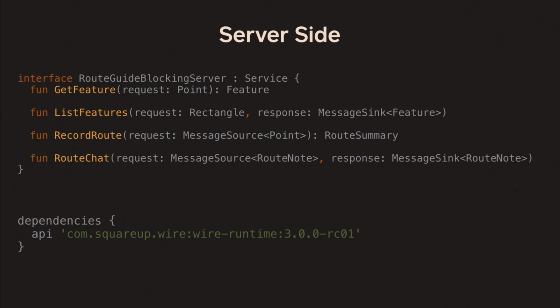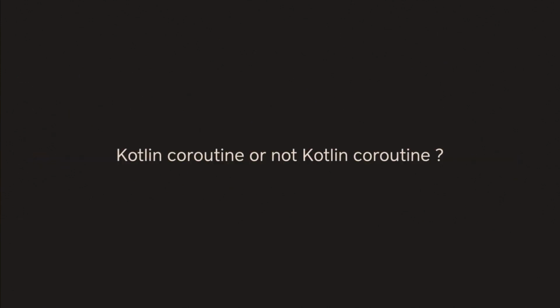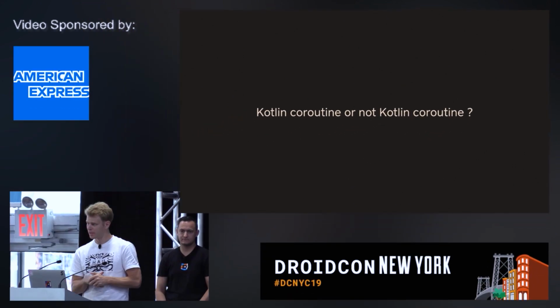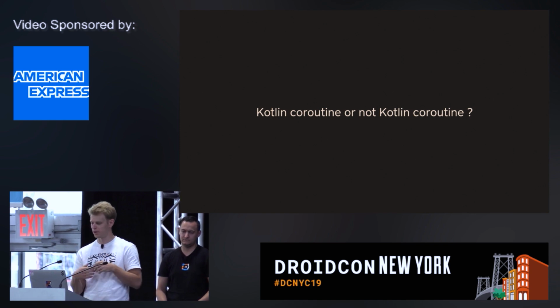Here, because there is no need for gRPC client, no need for coroutine, whatever, you only have to depend on the wire runtime. And so we don't support server coroutine yet. We are going to do it. And we don't support other things yet. So there is no Java generation for service. There is no observable API, nothing like that. At the moment, only coroutine and the message source and sink that I showed.